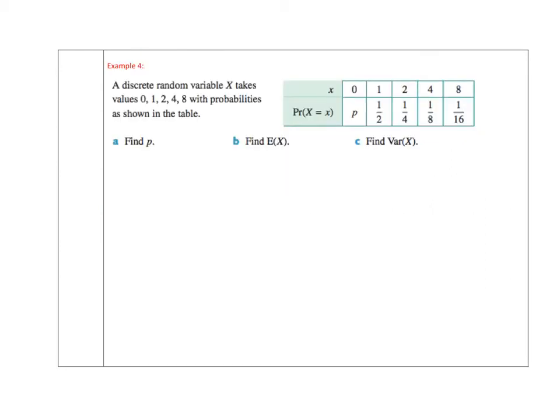So we can see what this looks like in practice with a fairly straightforward question. It says here that a discrete random variable x takes the values 0, 1, 2, 4, 8, and the probabilities are shown in the table here. There's no great context here. We don't have to interpret anything too deeply. We know that these are our values. And the first thing I'd hope you'd realise is that there's a big P there. Fortunately, the first question says, find P.